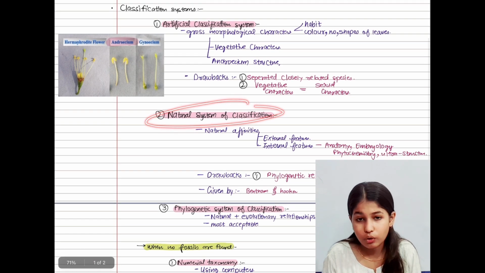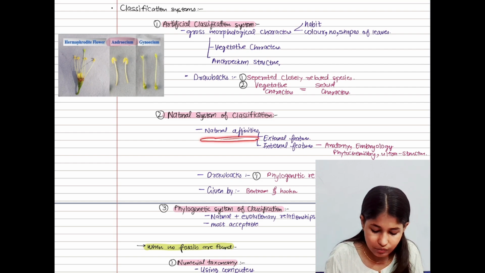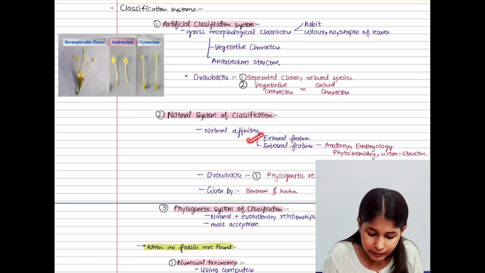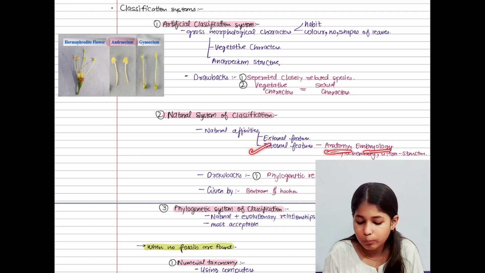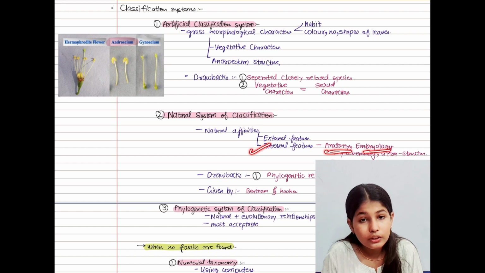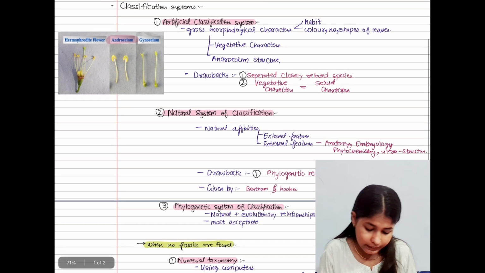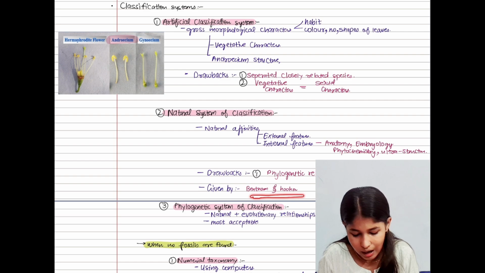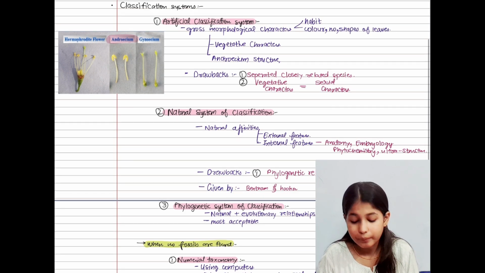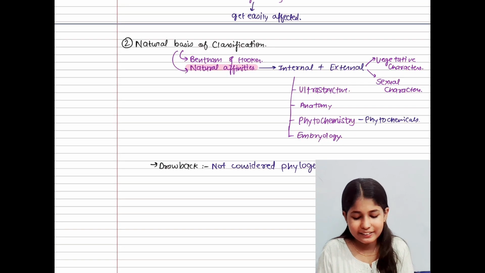Let's focus on our topic, that is the natural basis of classification. In the natural basis of classification, natural affinities are focused on. In the natural affinities, there are external features and internal features. Inside the internal features we have anatomy, embryology, then ultrastructure, and last but not the least phytochemistry. Drawback: phylogenetic relationship was not present. It was given by Bentham and Hooker. I hope you all have understood. Let's come to our next topic.